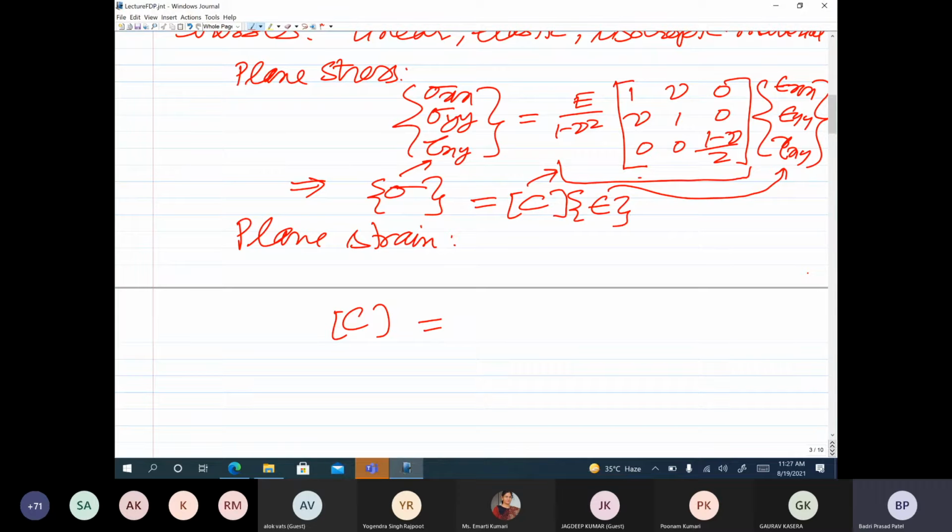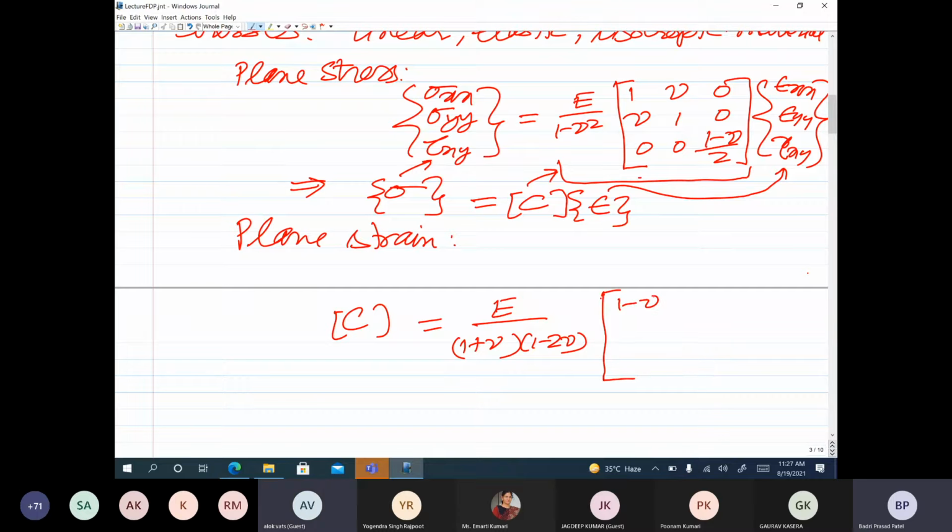So the constitutive matrix C is going to be, for the plane strain case, E upon 1 plus nu into 1 minus 2 nu. Of course, I am not starting from the generalized Hooke's law for the linear elastic isotropic material, and then imposing the condition that epsilon zz is equal to 0, you can arrive at this constitutive relation.